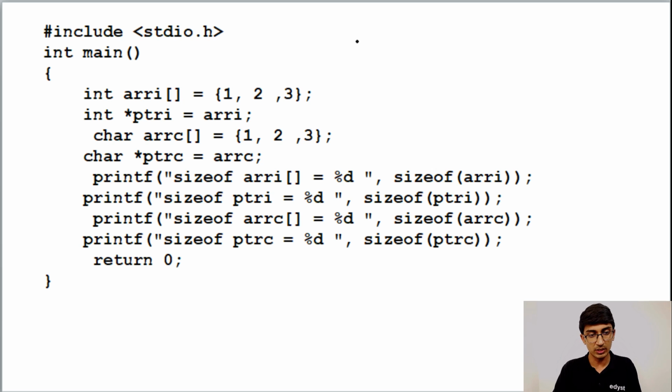So what actually happening over here is, one second. All right, so you have over here array I equals 1 to 3 and array C is equal to 1 to 3. So let's just read it fully and let's see if we can understand each part or not. So int array I is equal to 1 to 3, int star ptr I. Okay, so there's a pointer. Then you have char array of characters is equal to 1 to 3, char star ptrs is equal to array of characters.